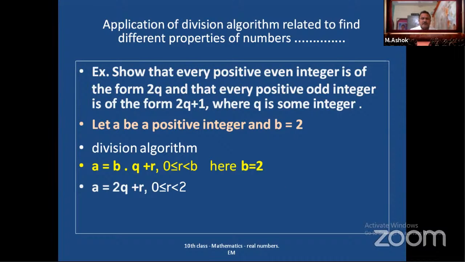Means if you divide with 5, the possible remainders are 4, 3, 2, 1, 0. Means 1 less than the divisor. So here we are dividing with 2. So remainders are 0 or 1. So r values are 0 and 1. Okay.